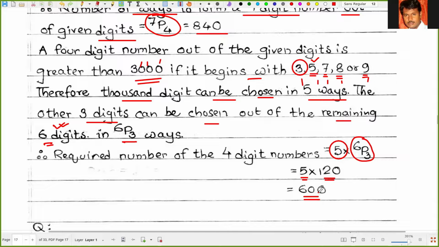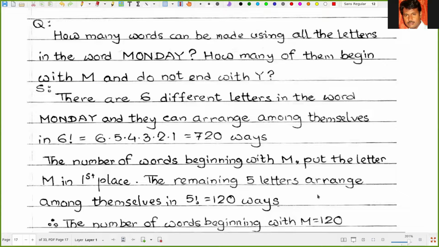Let's check the next problem. The question is, how many words can be made using all the letters in the word Monday? That means 6 letters are there. How many of them begin with M and do not end with Y?